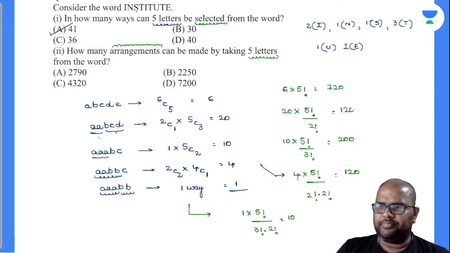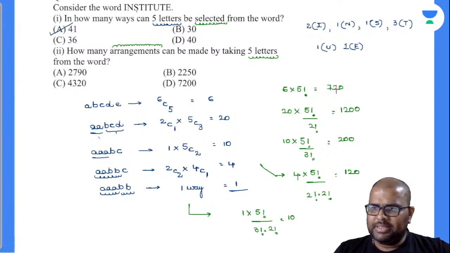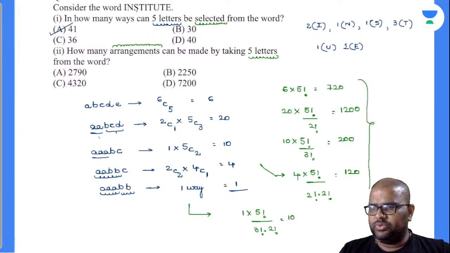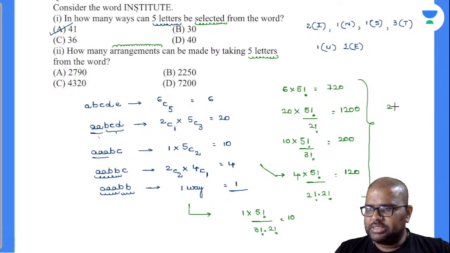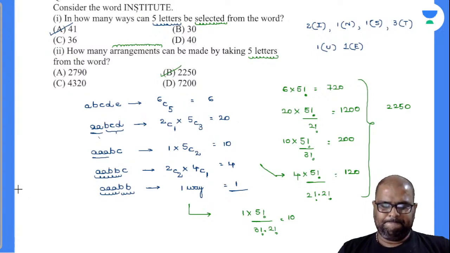Now count all those things, right? 12 plus 7, 1900. 19 plus 2, 2100. 2200. 2400. 2250. So totally the answer will be 2250. So how many of you got the same answer there? 2250 is your answer. Option number B. Perfectly done.